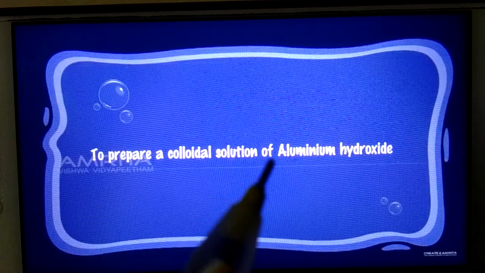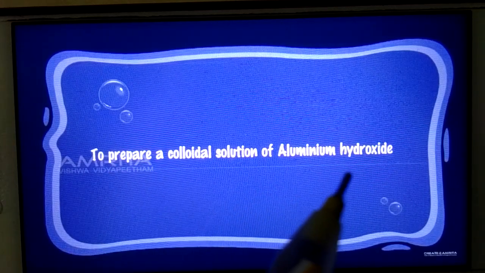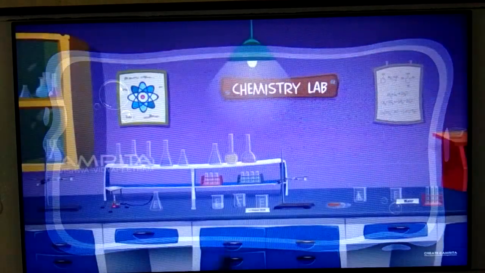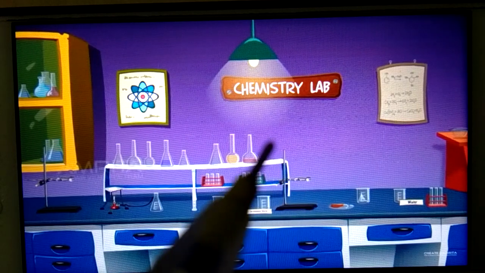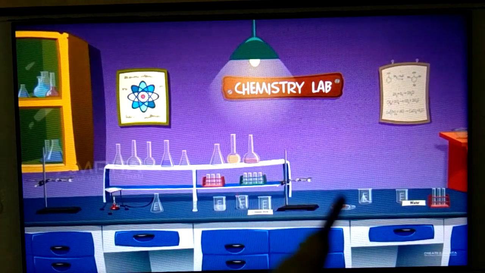Next is to prepare a colloidal solution of aluminium hydroxide, that is Al(OH)3 sol. Metal hydroxide, so that is actually lyophobic sol. Students, aluminium hydroxide is lyophobic sol.